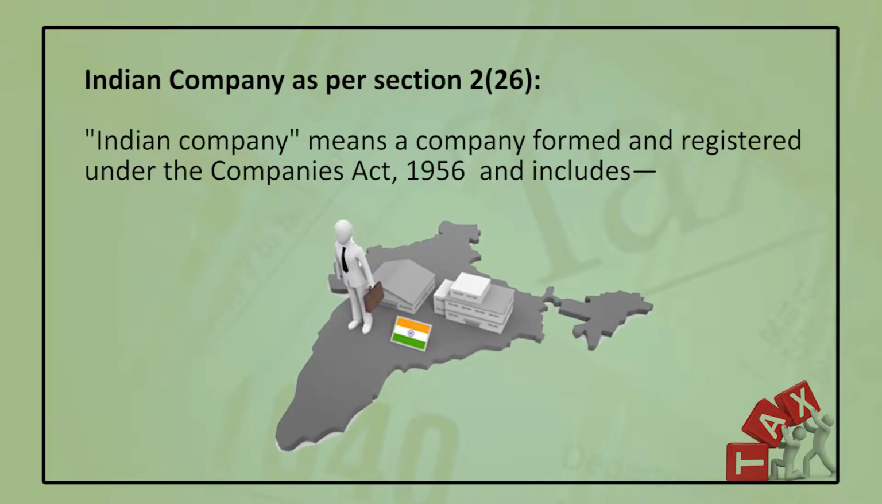But other companies may also be treated as Indian company if a company is formed and registered under any law relating to companies formerly in force in any part of India, excluding Jammu and Kashmir and Union Territories. And in case of Jammu and Kashmir, any company formed and registered under any law in force in Jammu and Kashmir, and in case of Union Territory, any company formed and registered under any law in force in the respective Union Territories.